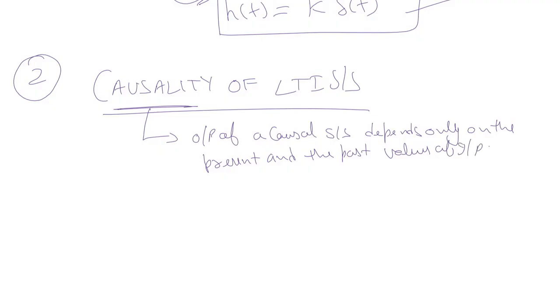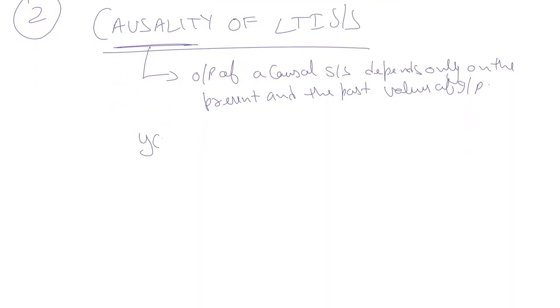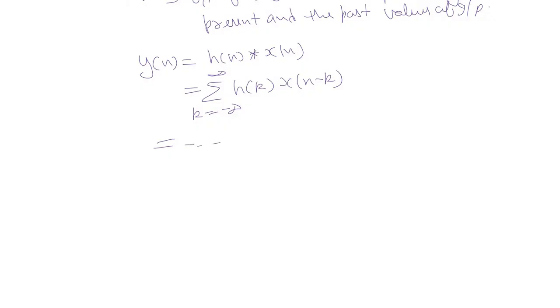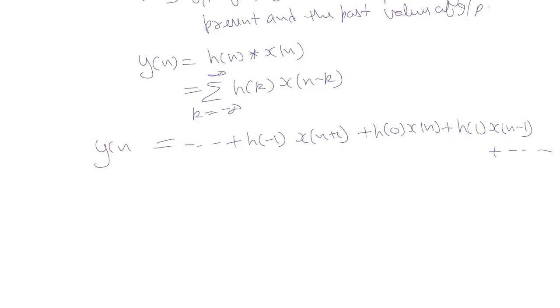So we'll go for the similar approach. The system equation y[n] is equal to h[n] convolution x[n], which can be written as summation of h[k] into x[n minus k] ranging from minus infinity to infinity. If we expand it further, we can write it as plus, let's say, h[-1] x[n+1] plus h[0] x[n] plus h[1] x[n-1] and so on. Okay, this is the y[n].